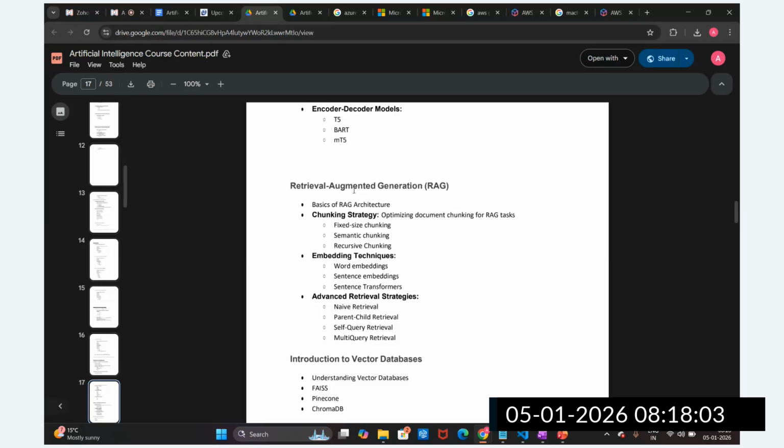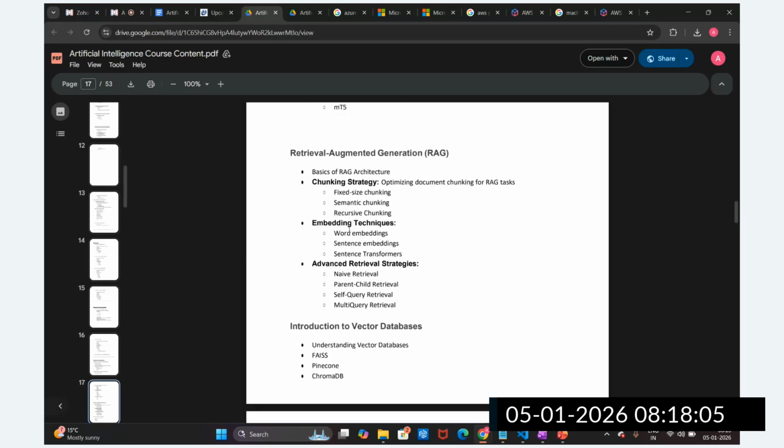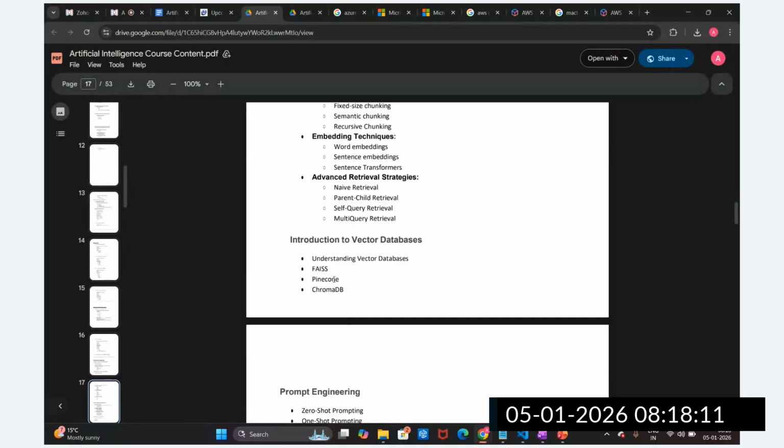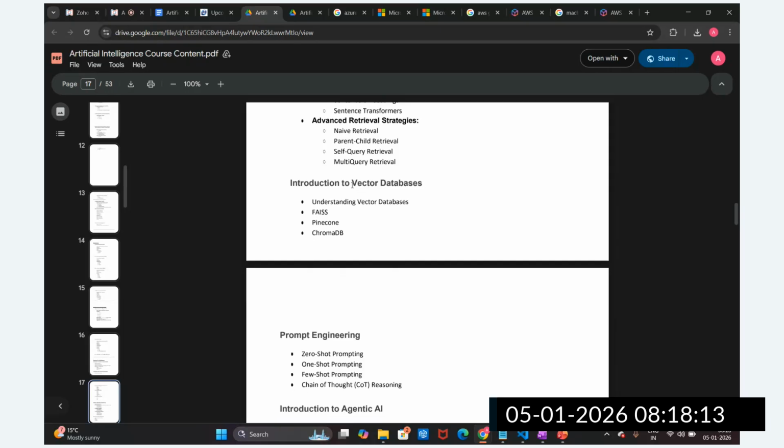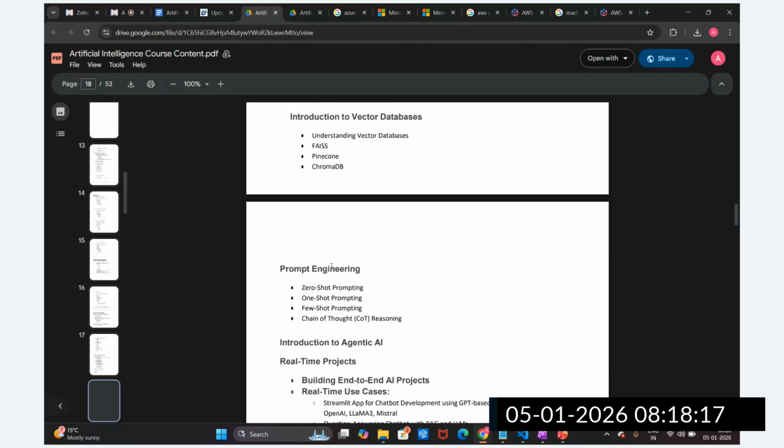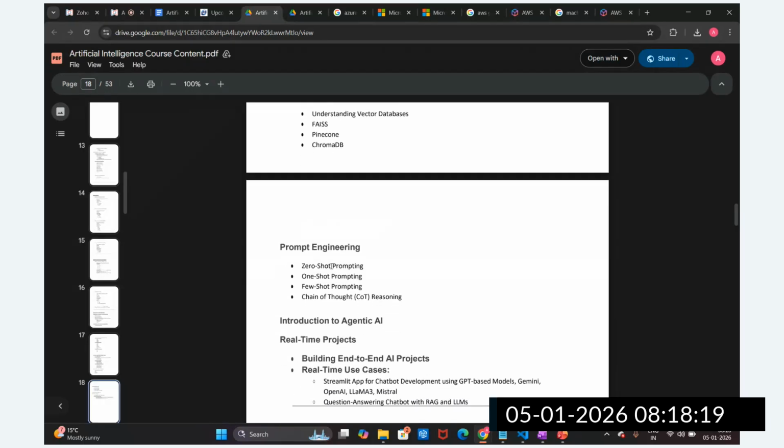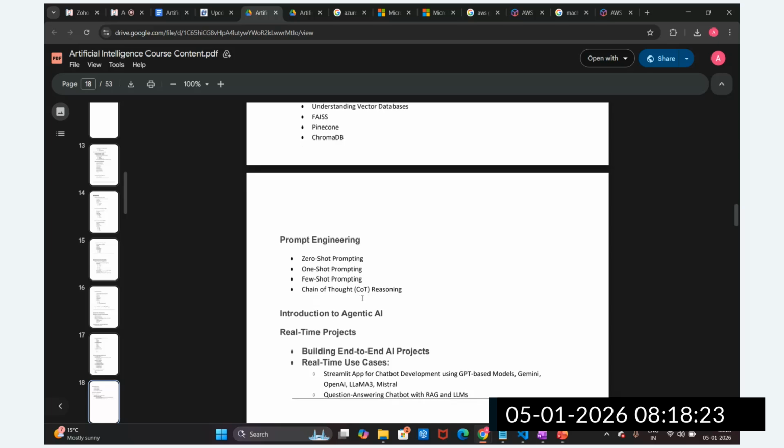Very important. What is the RAG architecture? What are the different components of RAG architecture? Advanced RAG architecture will be covered in this course. Then we will cover the different databases, vector databases. Then prompt engineering will be there. Memory, AI agent tools will be there. And then we are going to cover agentic AI, guys. I am going to update the syllabus and add more pointers here.